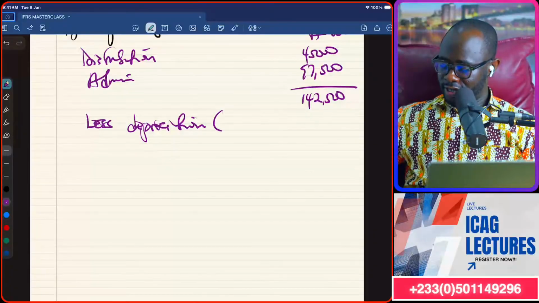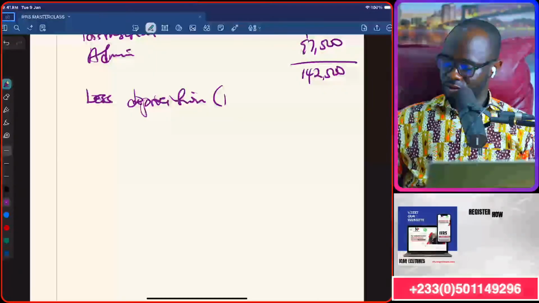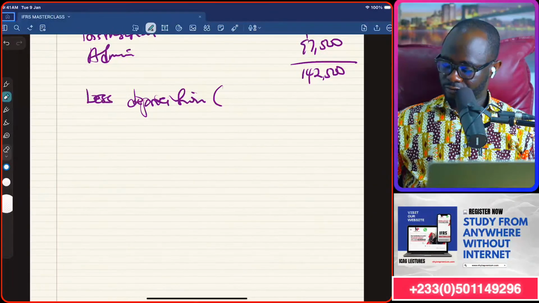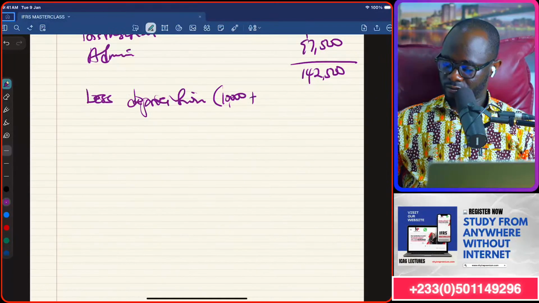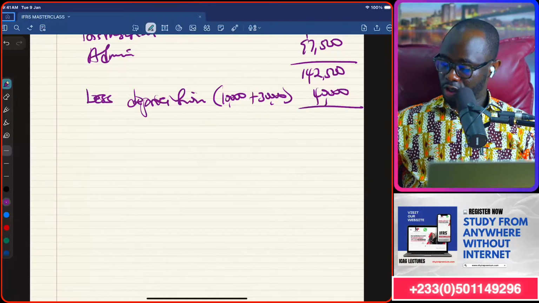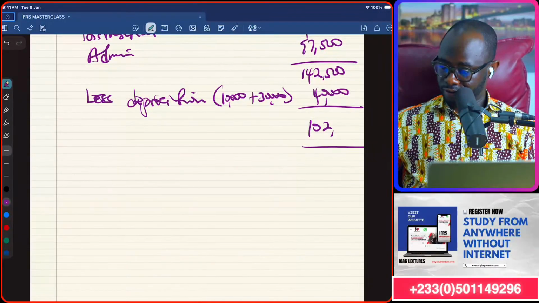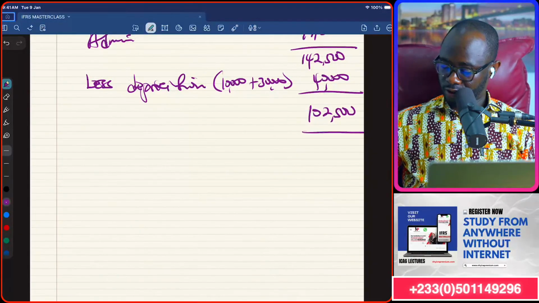And the depreciation is 10,000 plus 30,000, which is 40,000. So in total, we'll have 102,500 for us there.